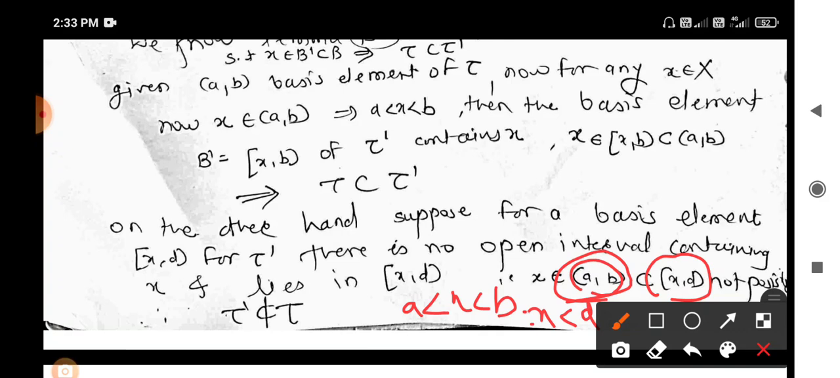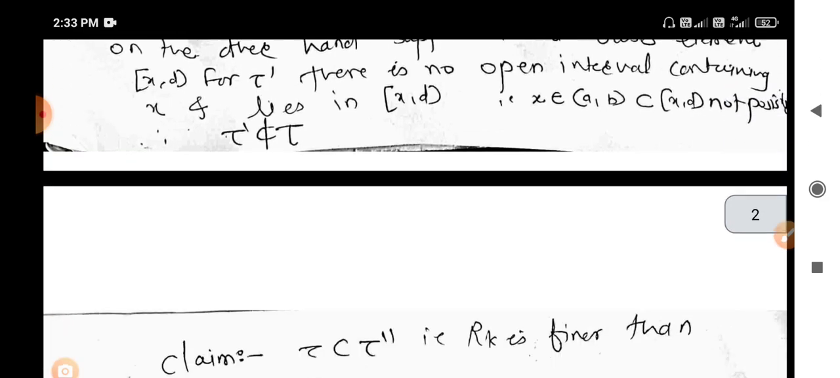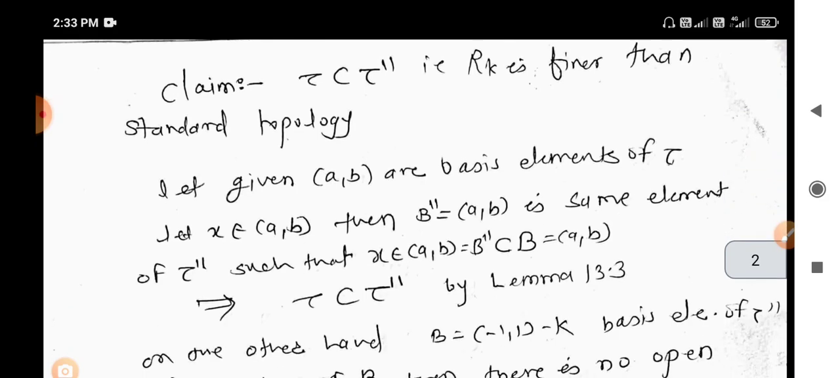lying between a and b, that is, it contains all elements which are strictly less than b. So this is not possible. So tau is not finer than tau dash. In the same way, we directly say that tau dash is finer than tau. Okay, so the same thing can be done for tau double dash. That is, the claim is to prove that tau double dash is strictly finer than tau, that is, the K topology is finer than the standard topology.